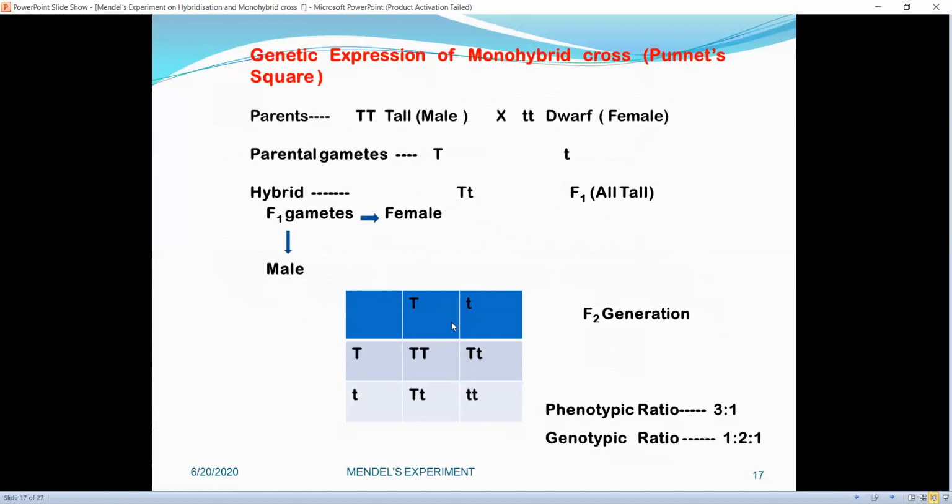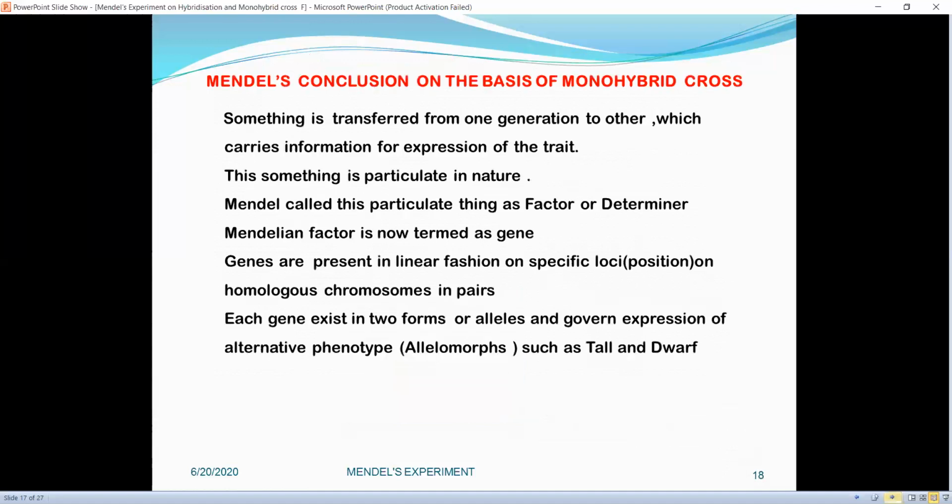Then in the F1 and F2 generation, there will be two types of male gametes and two types of female gametes, which will result in phenotypic expression 3 is to 1 and genotypic expression 1 is to 2 is to 1. 3 means tall and 1 is dwarf. 1 is pure tall, 2 is mixed tall, and 1 is dwarf.